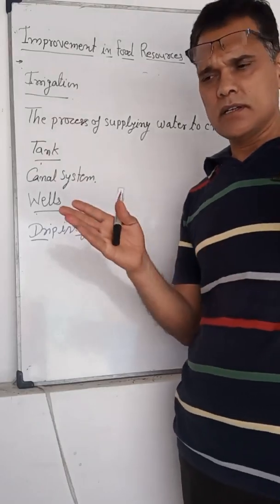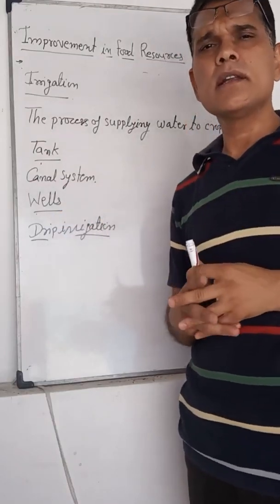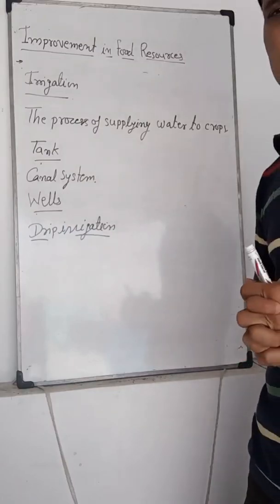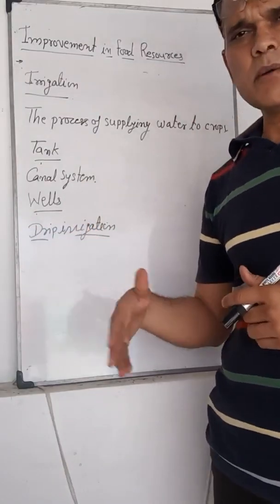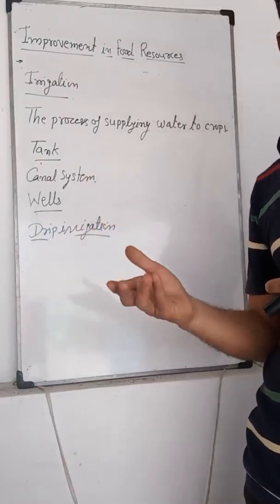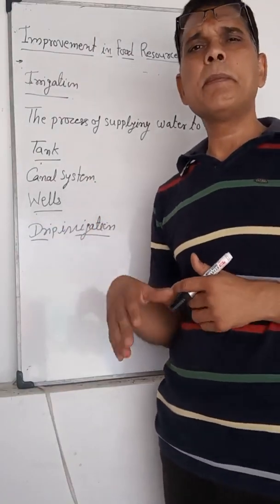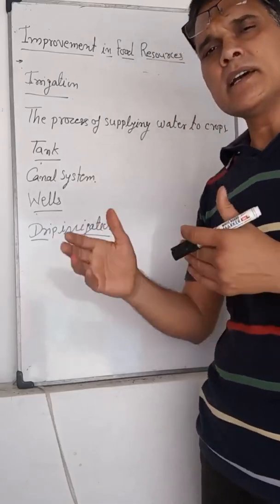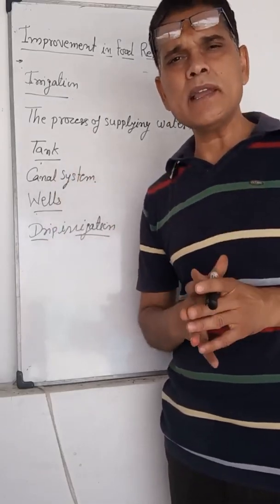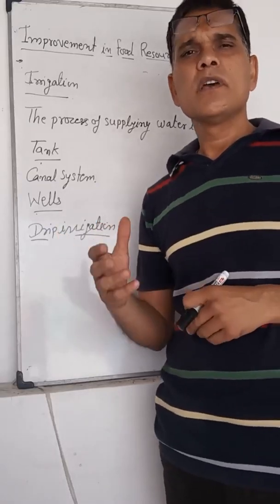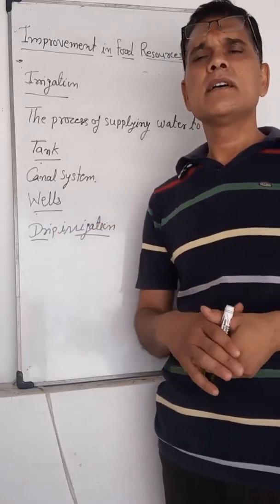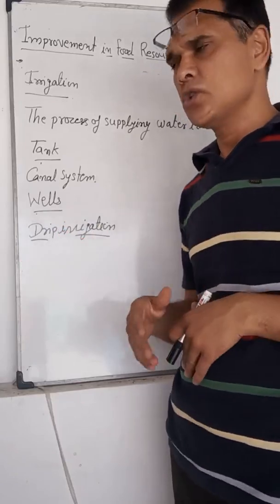In our school garden this type of irrigation system is applied, and one more type of irrigation especially utilized in our school is the sprinkler system, through which we irrigate the plants present in our school.